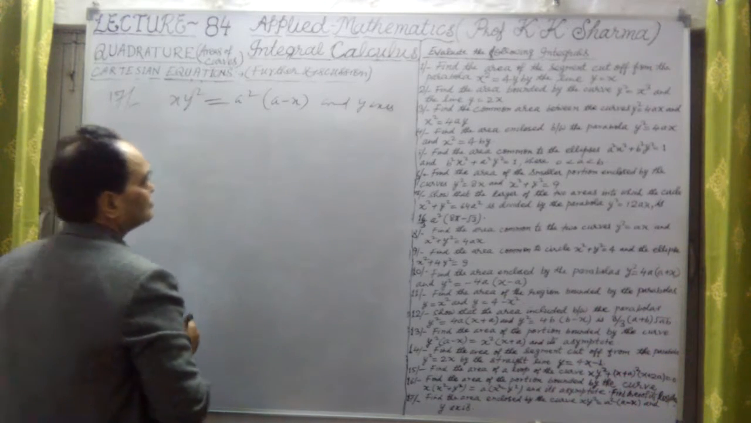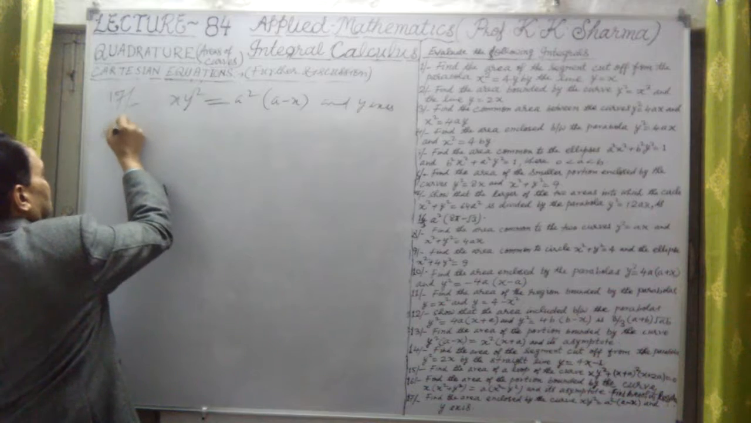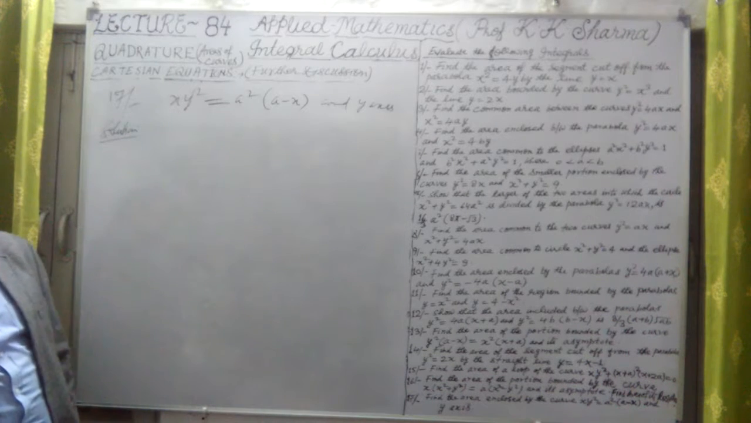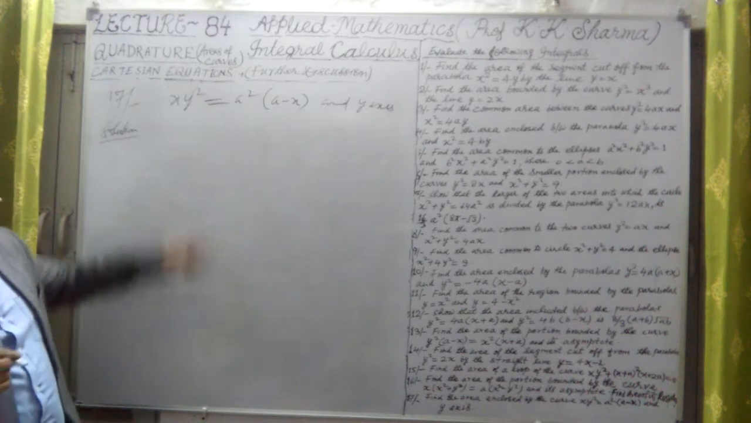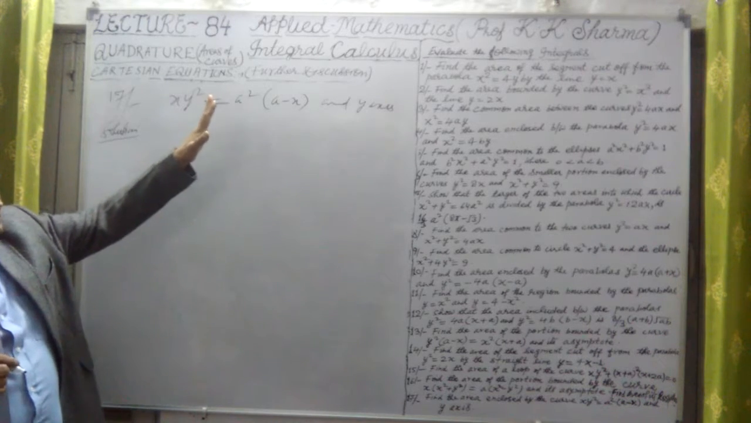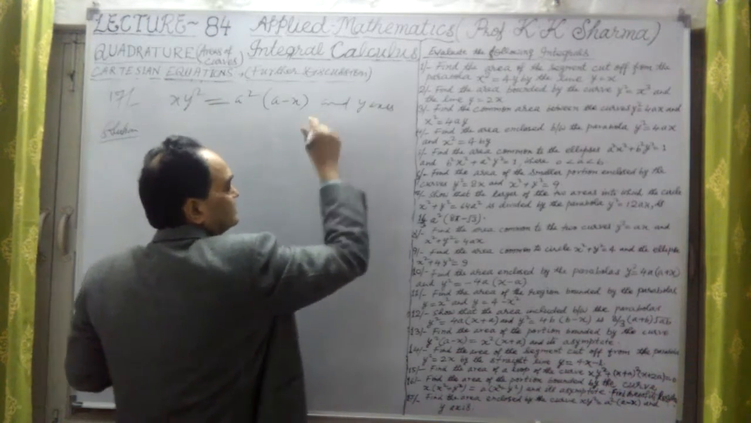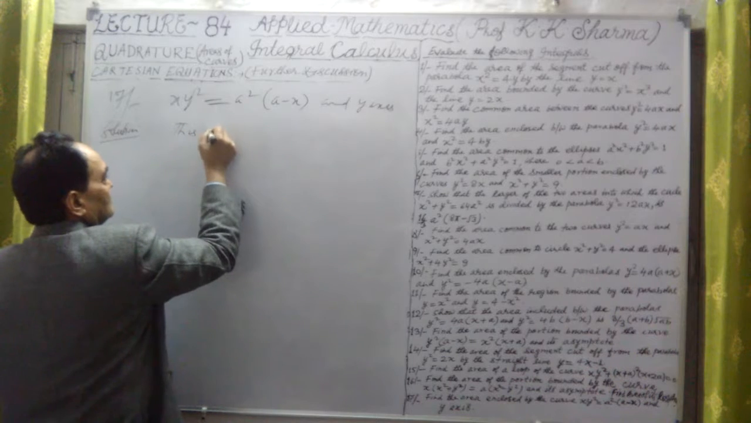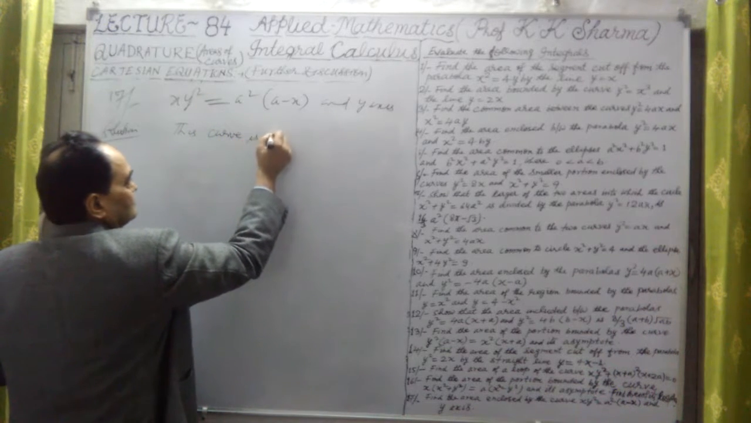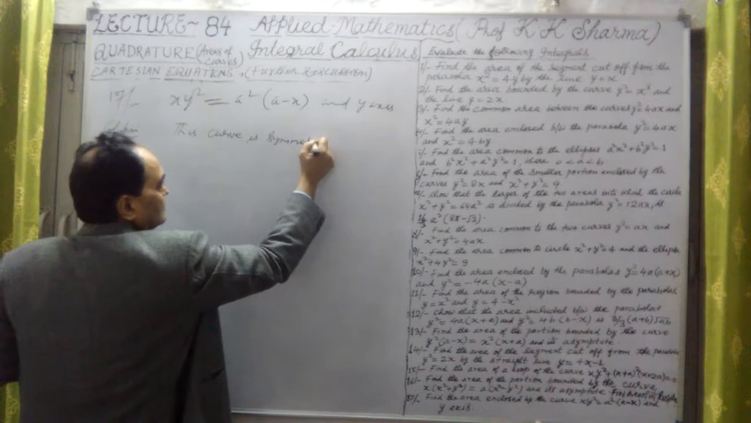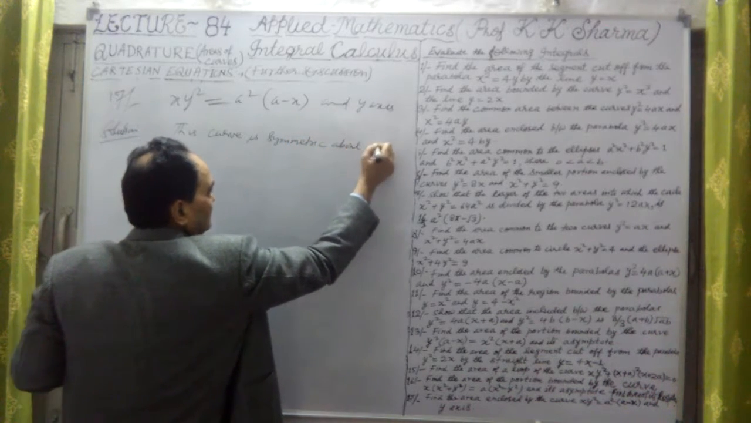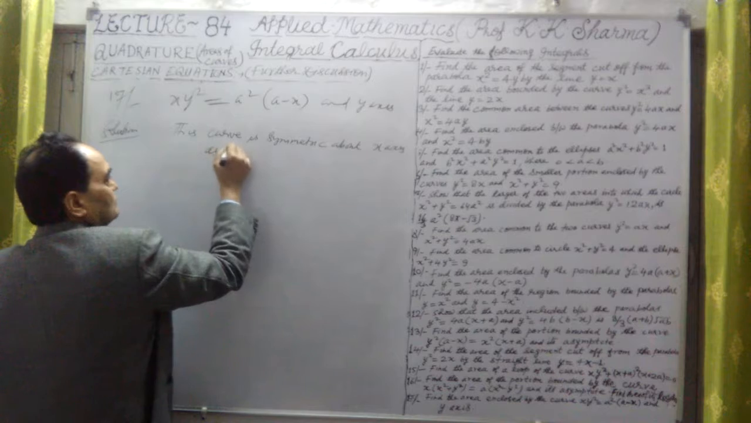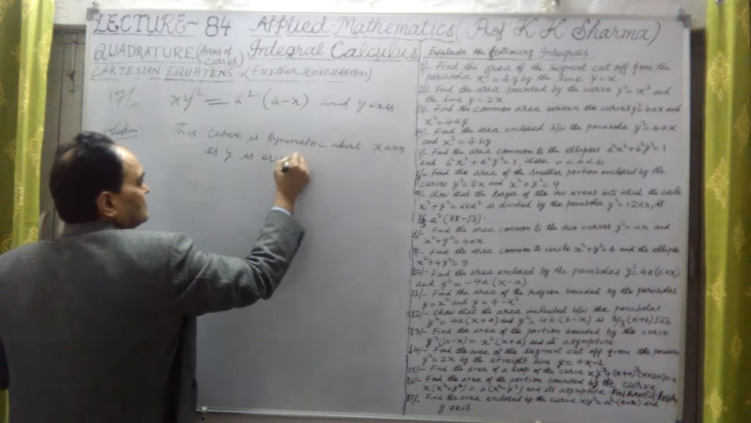Okay, so let me draw the curve here. Solution. The y-axis will be an asymptote of this curve, because at x equal to 0, y square is infinity. Now this curve is symmetric about the x-axis. Why? Because y is an even power.